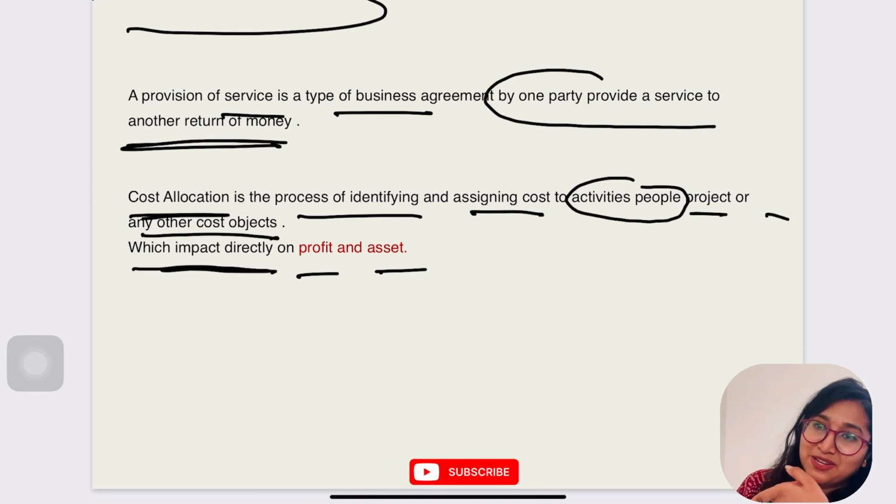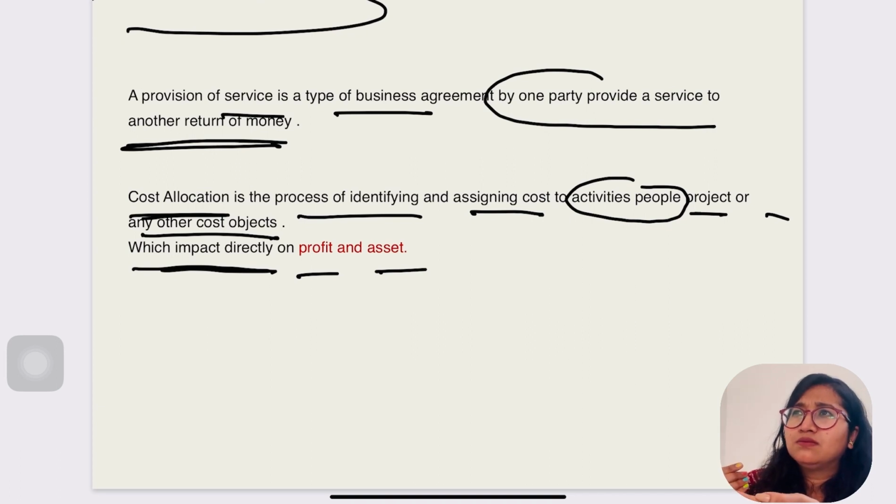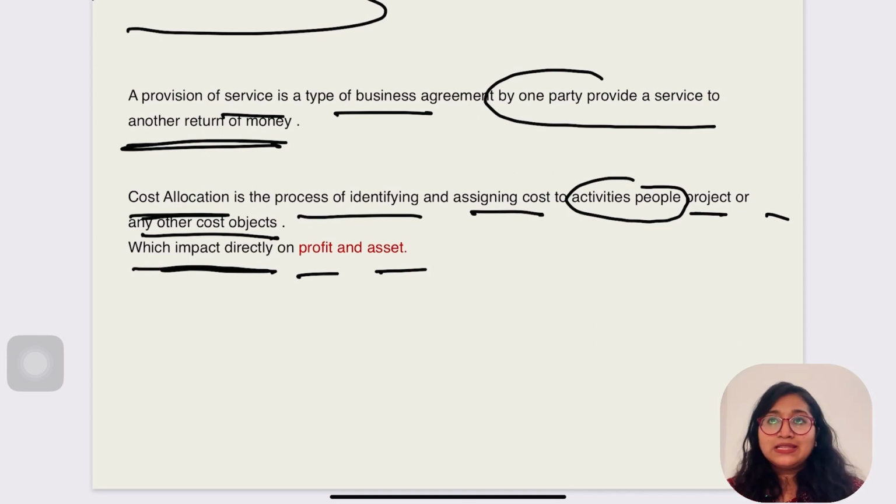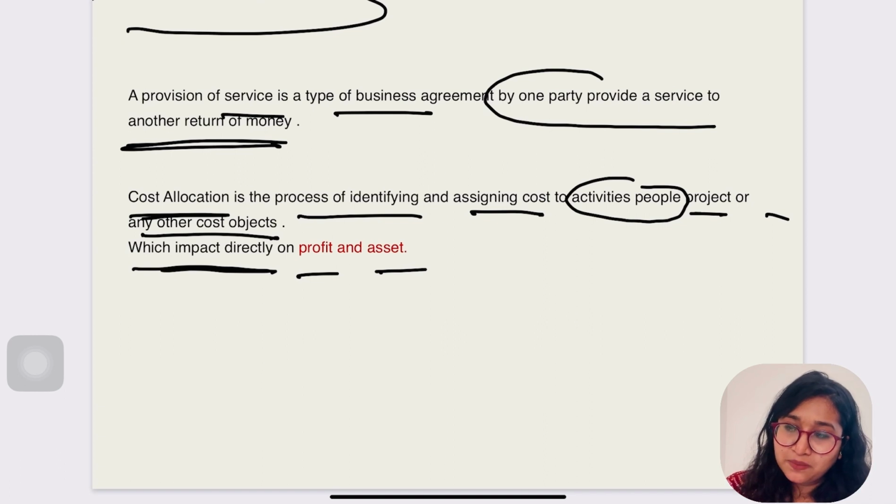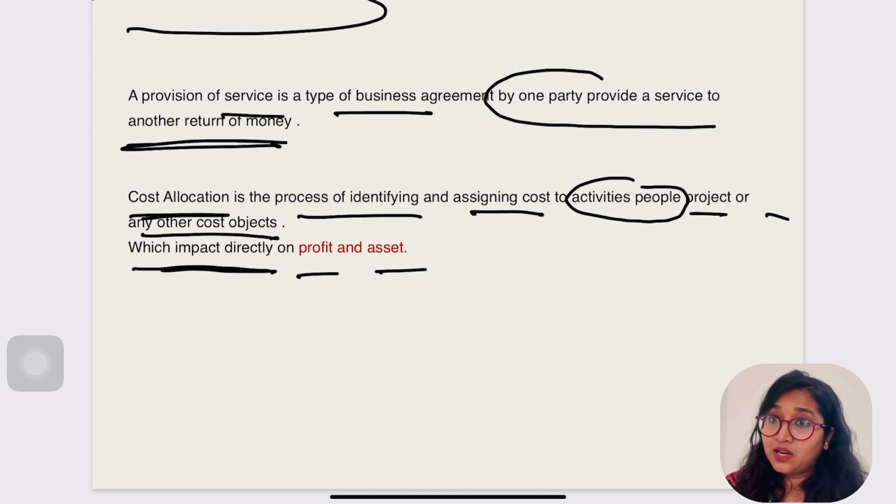Manufacturing department is doing their job, service department is doing their job. Let's also take the advertisement department, which comes in service. So there are various different departments. Each work is assigned to each department. So the cost which is incurred by those specific departments is to be allocated on the basis of costing.